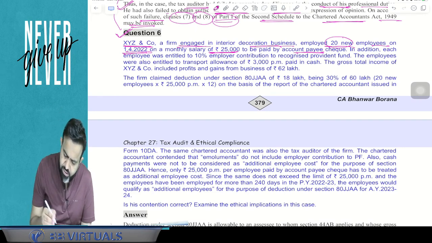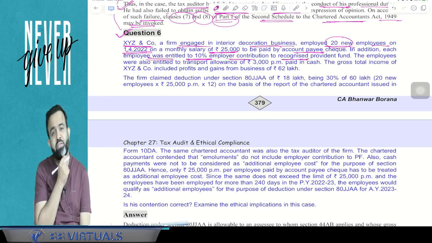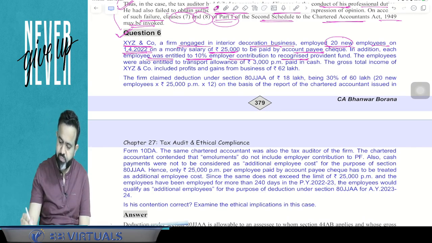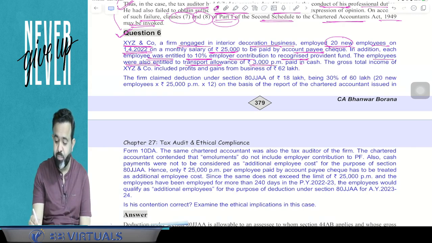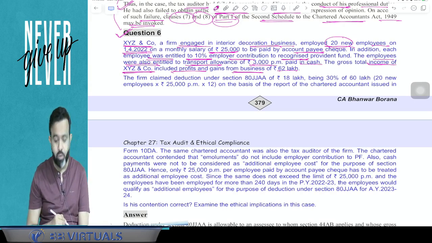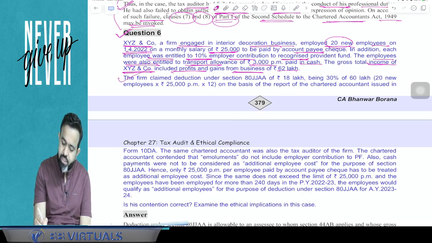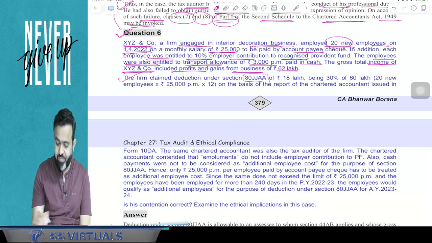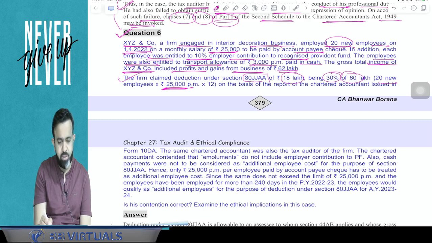Now in addition, each employee was entitled to a 10% employer contribution to the recognized provident fund. The employees were also entitled to a transport allowance of 3,000 per month paid in cash. And guys, the gross total income of XYZ and Company includes profit and gains from business of 62 lakh. Now the firm claimed a deduction under section 80JJAA of 18 lakh rupees, that is 30% of 60 lakh, which is 20 employees multiplied by 25,000 per month multiplied by 12.